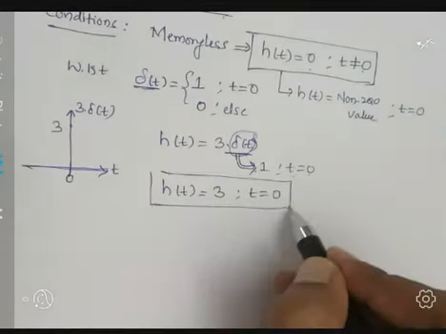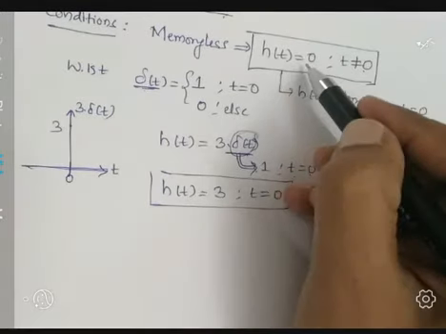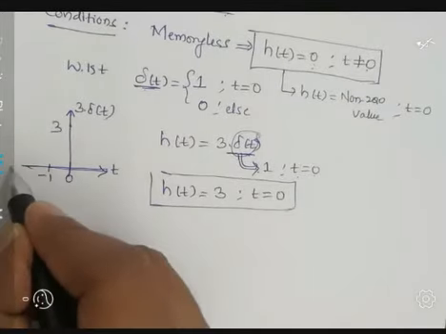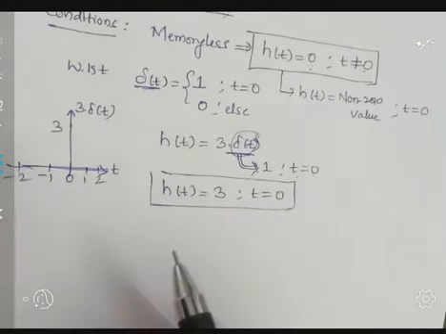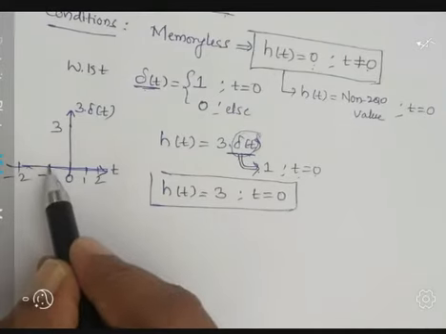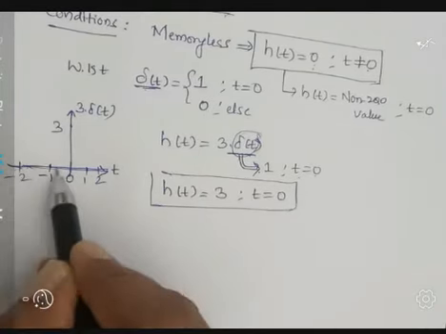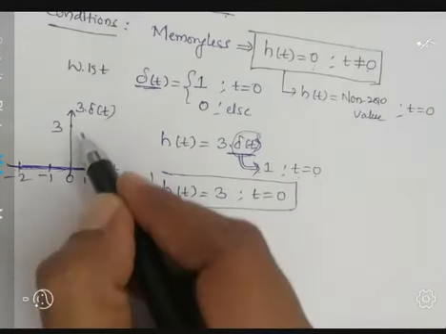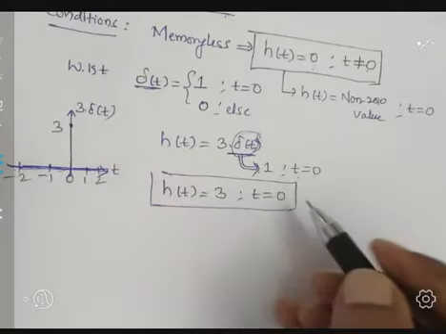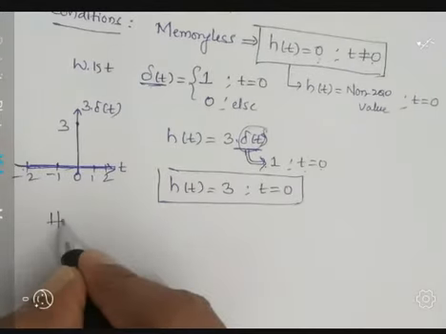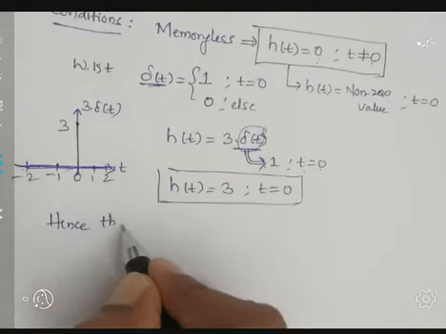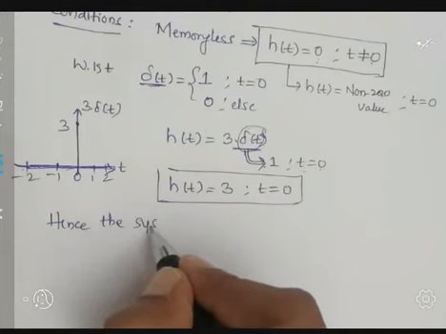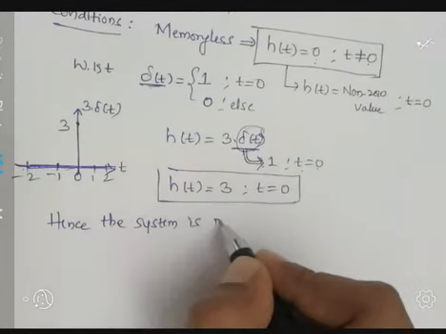But we have to check this condition: h of t should be equal to 0 for t not equal to 0. So let us take here -1, -2, 1, 2. See here, at time t equal to -1, amplitude is 0, t equal to -2, 0. So less than 0, 0 is there. Greater than 0, 0 is there. But at time t equal to 0, we are getting amplitude 3. Hence, we can say that the system is memoryless.